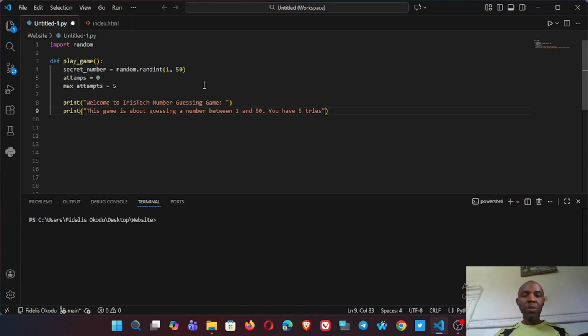So instead of putting 5 tries, we are going to put the maximum attempts, so that if the maximum amount of tries is changed, it will automatically change in the instruction.